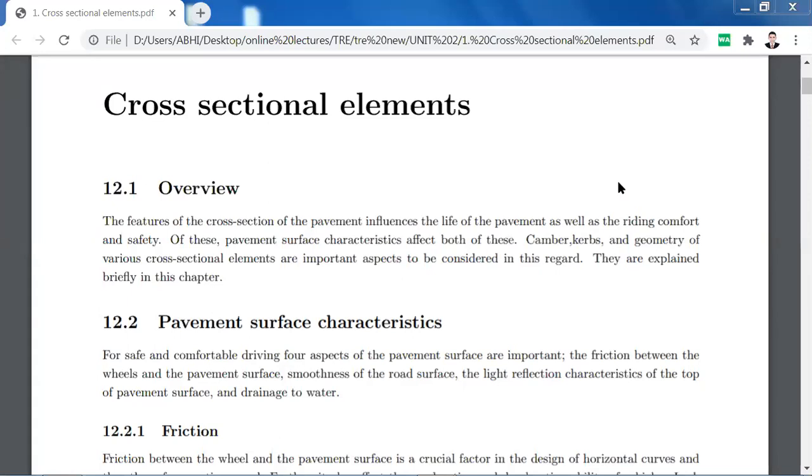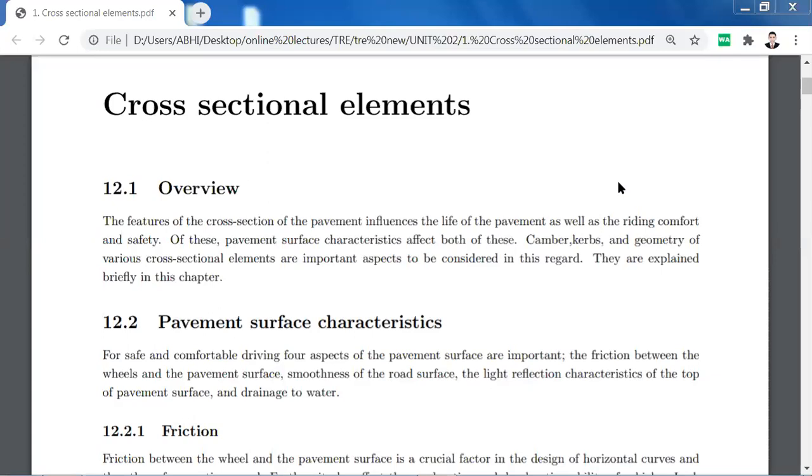Hello everyone. Today we are going to see the cross section elements of geometric design for the highways. In these cross sectional elements, what are the various elements which will define the horizontal alignment parameters as well as the vertical alignment parameters. Now, the features of the cross section of the pavement influence the life of the pavement as well as the riding comfort and safety.